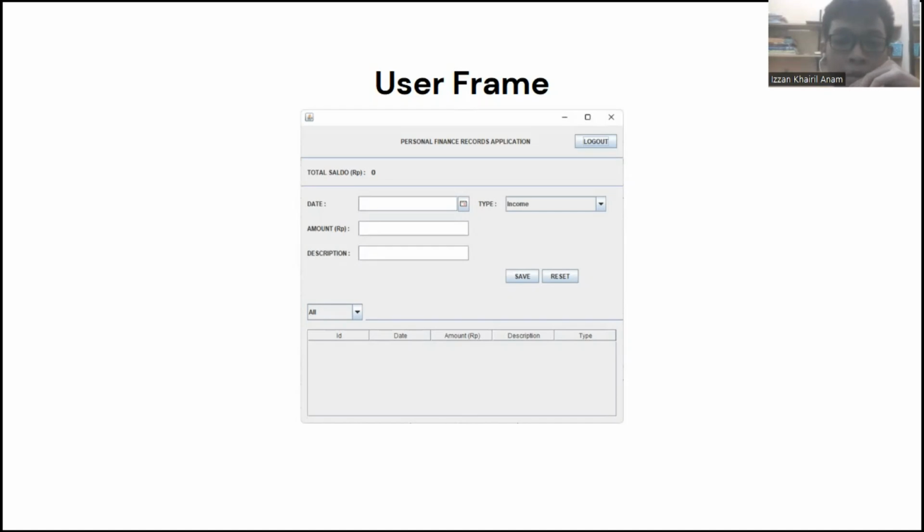And we have a combo box to filter the data on the table. So we can group the data on the table by type. If we select income, it will show the income data only. And if we select spending on the combo box, it will show the spending data only.